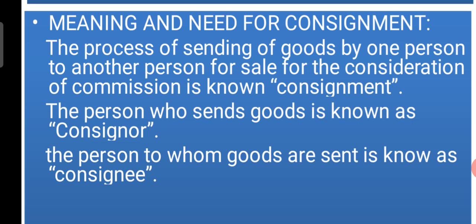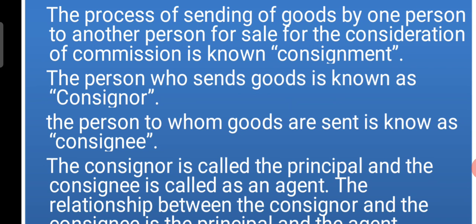Okay students, I hope you understood the two important terms, the two persons involved in consignment. One is consignor, another is consignee. Consignor is a person, one who sends the goods to another person is called as consignor. Consignee is a person to whom we send the goods is known as consignee. Okay students, now see here.